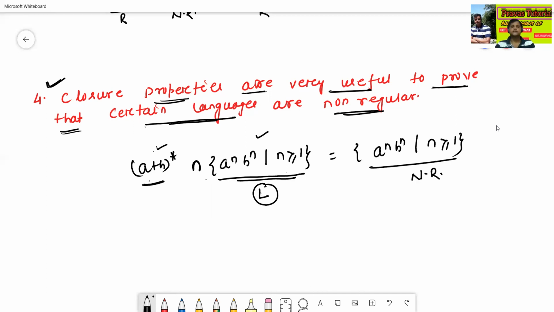This is the last special case of closure properties of regular languages. Closure properties are very useful to prove that certain languages are non-regular. That means if we take the intersection of a language L with a regular language, and it gives the language itself, then the language is called non-regular. This is the last special case of closure properties of regular languages.